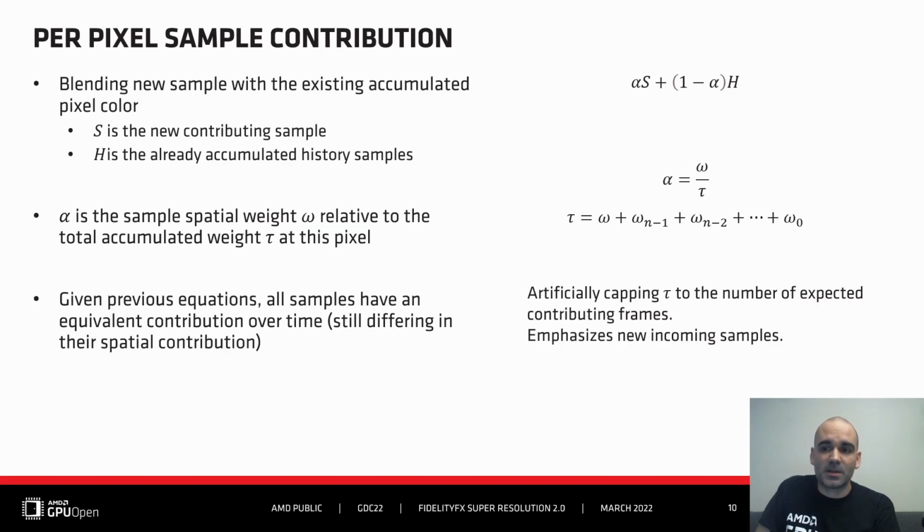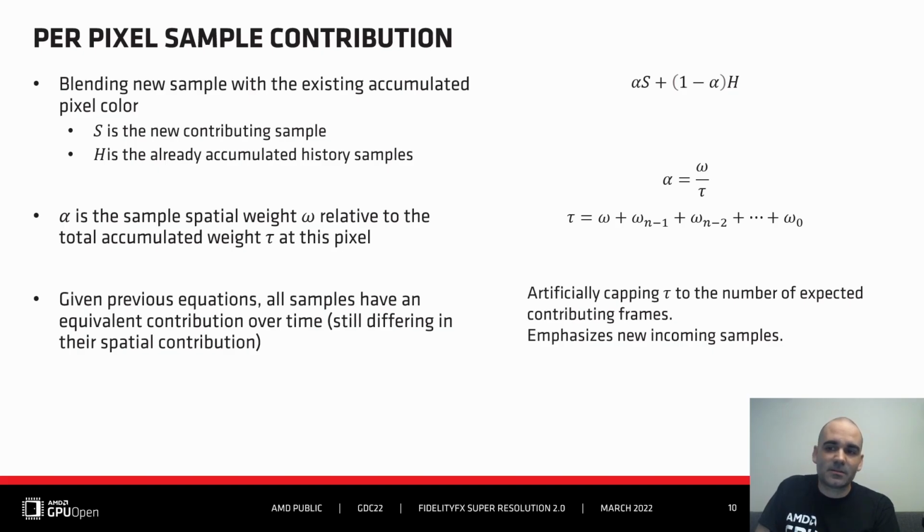It's computed from the spatial weight omega of the new sample, relative to the total weight tau of the samples already accumulated on the pixel. One important point: this method does not introduce any time-dependent variable. So we introduce that time dependency by capping tau to the expected weight of our target accumulated number of frames.